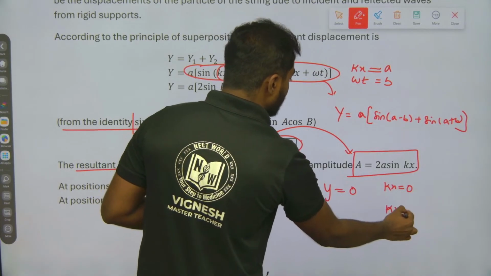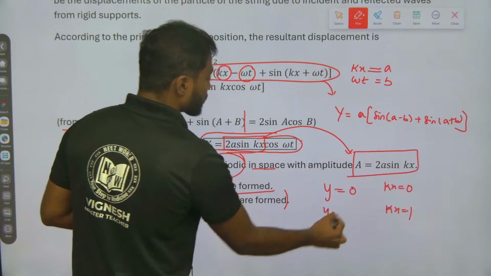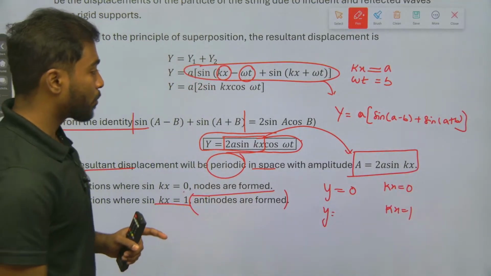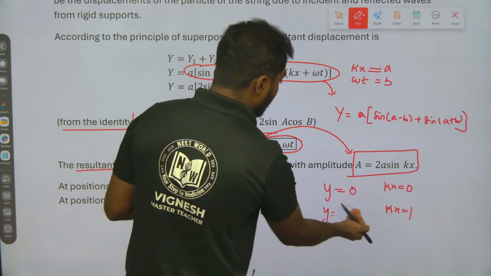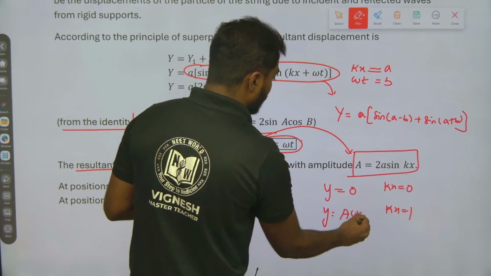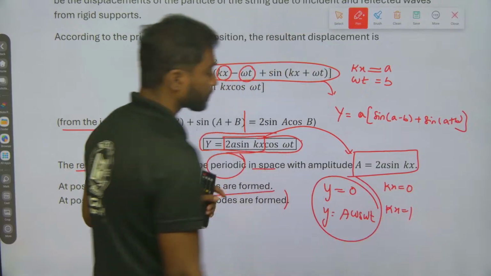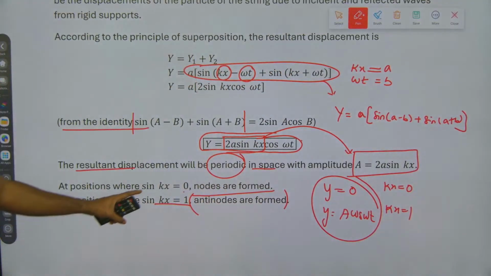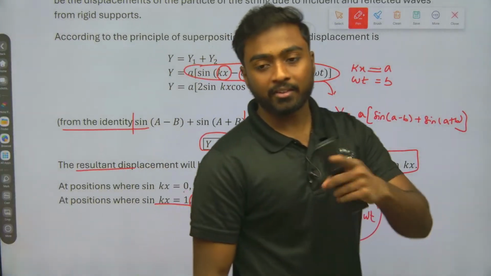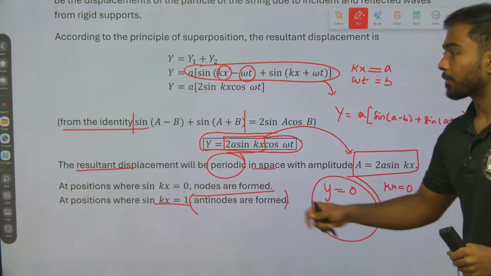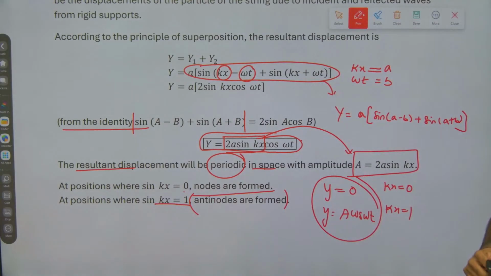So for sin kx equal to 1, y will be equal to 2a cos omega t. That's it. Got it? So nodes and antinodes: when x is equal to 0, kx is equal to 0, and for antinodes, sin kx is equal to 1.